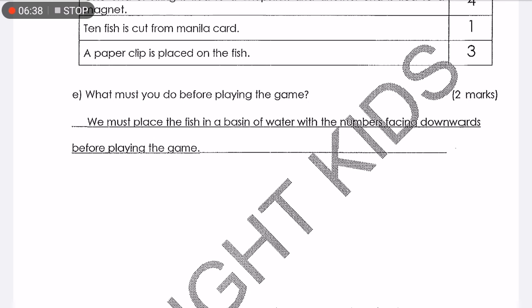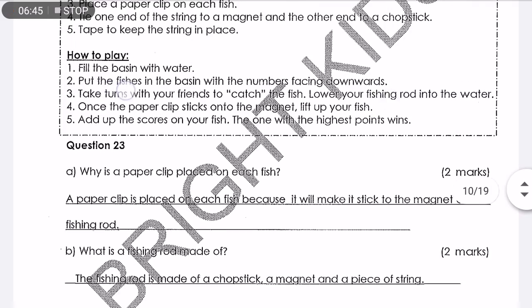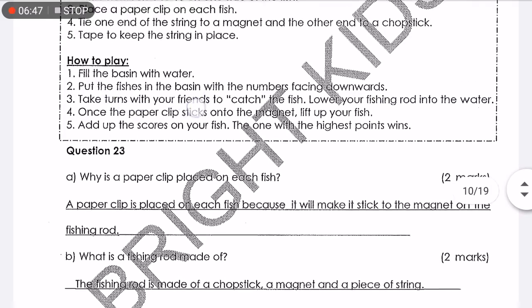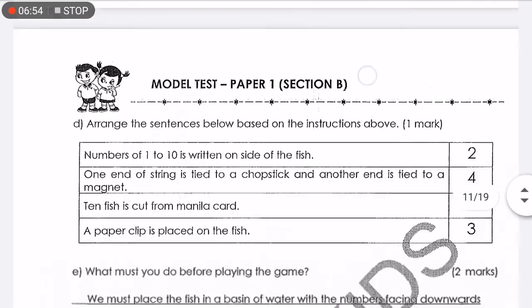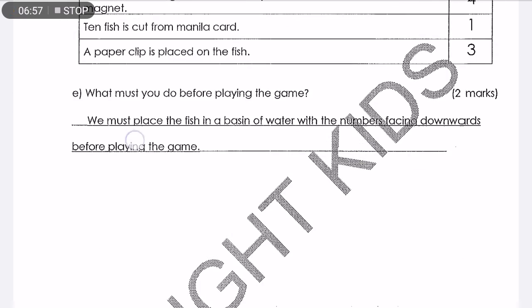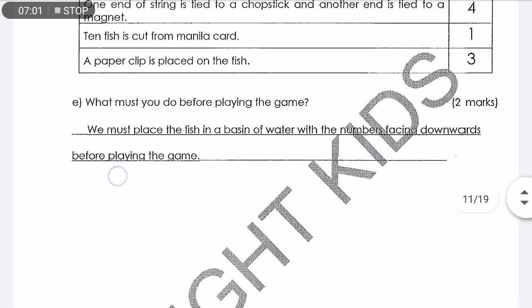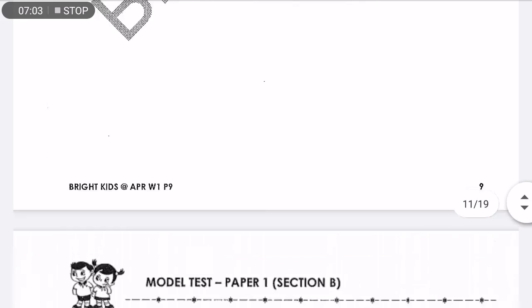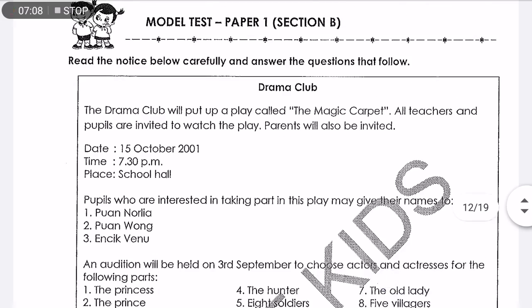Question E. What must you do before playing the game? The answer is very straightforward as well. Over here, fill the basin with water. Put the fishes in the basin with the numbers facing downwards. So that is how we start, step 1 and step 2. So how should we write? We must place the fish in a basin of water with the numbers facing downwards before playing the game. So that's all.